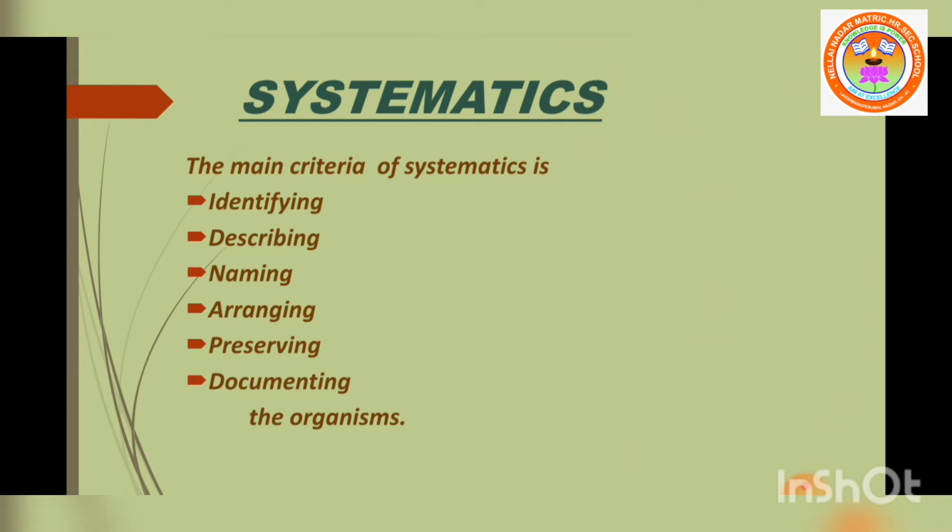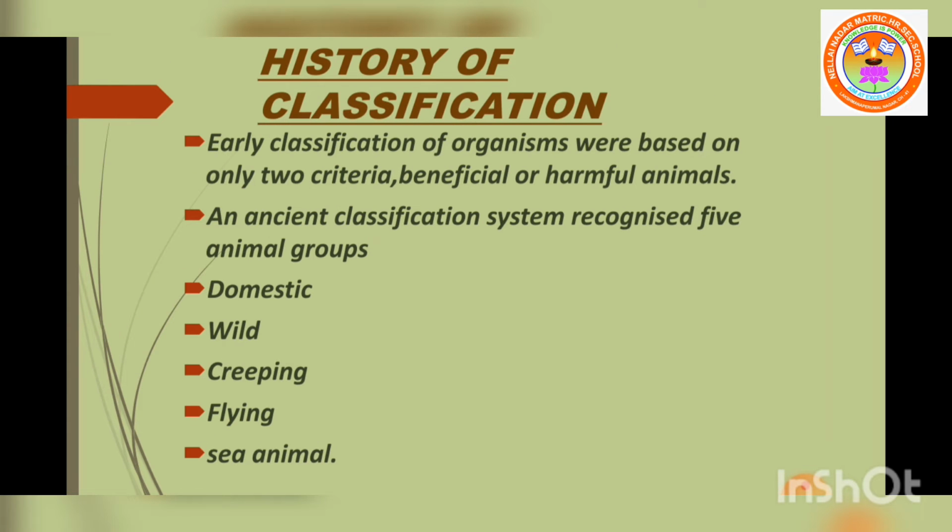Next, let me pass on to the history of classification. Early classification of organisms was based on only two criteria: beneficial, that is useful, or harmful animals. An ancient classification system recognized 5 animal groups. What are they? Domestic, wild, creeping, flying, and sea animals. Initially, the classification was based on organisms' fundamental characteristics such as the habitat, living place, and morphology. External characters only.